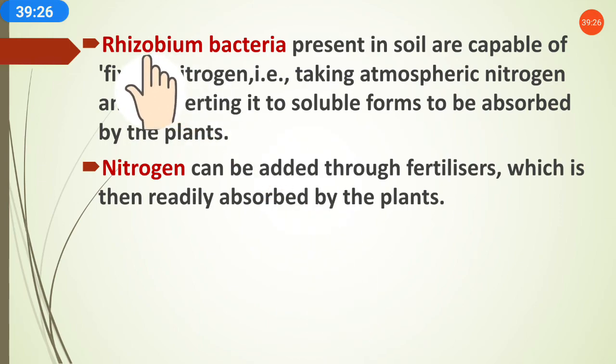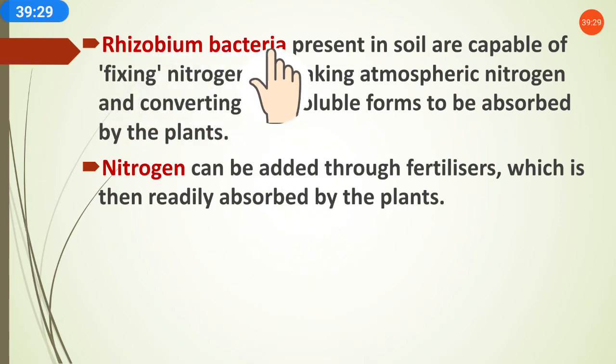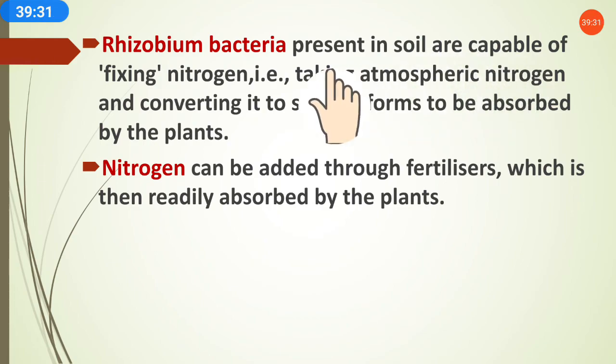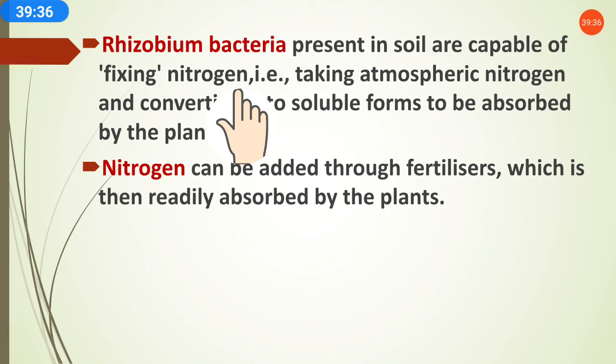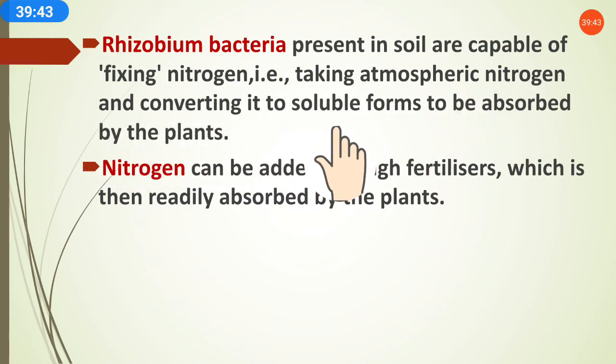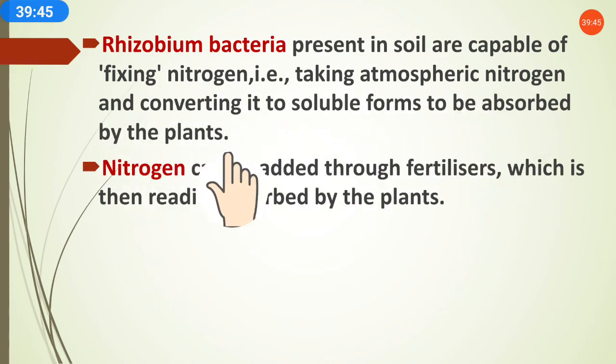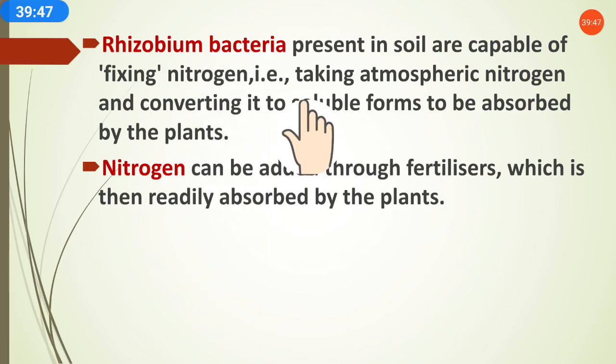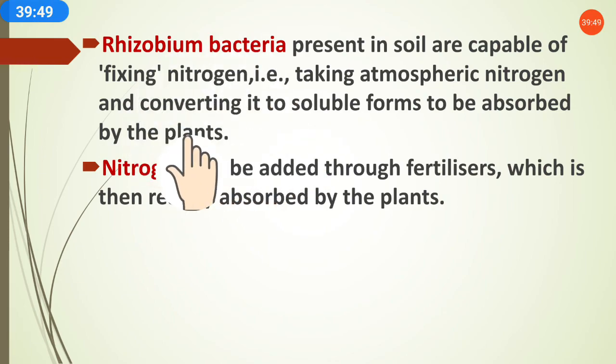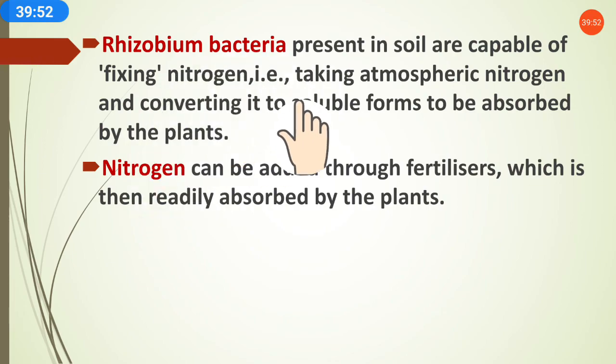So there is a bacteria which is called rhizobium bacteria. It is present in soil and is capable of fixing nitrogen. Means rhizobium bacteria is present in the soil and it is capable of taking nitrogen from the atmosphere and converting it to soluble forms to be absorbed by the plant. And when this bacteria enters the plant, it helps to give the nitrogen to the plant. Rhizobium bacteria gives nitrogen to the plants in a soluble form.